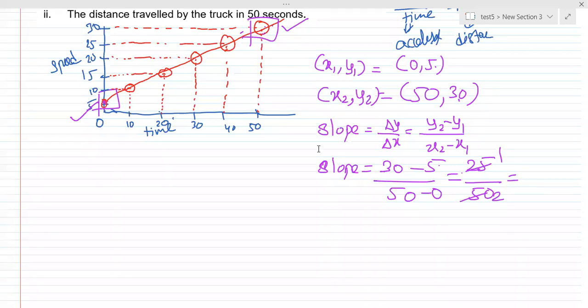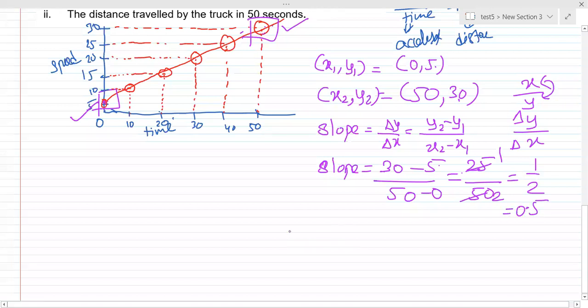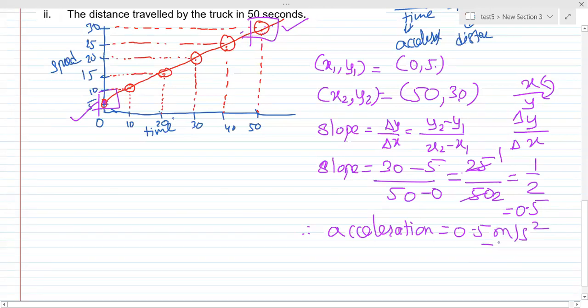So many students might have taken X values above and Y values below. That might be the mistake. But please take Y above and X below, because that is delta Y by delta X. Okay, fine. So the final answer would be 1 by 2. 1 by 2, that is exactly 0.5. So hence, acceleration for this case is 0.5 meter per second square. Understood this?